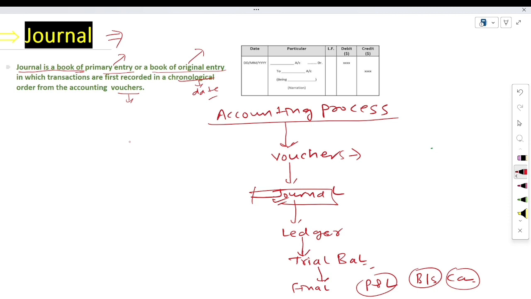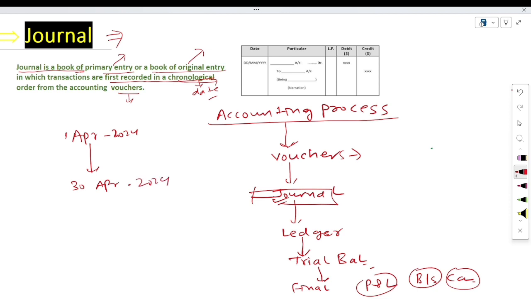As I discussed, what is general? General is a primary book of entry in which transactions are first recorded in chronological order. Chronological order in the sense date wise. Suppose a month starts on 1st April 2024 and this month ends on 30th April 2024.